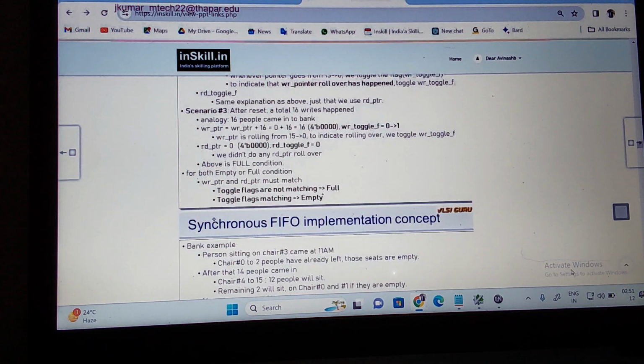Next, for the empty or full condition. Now we can say, for the empty or full condition, the write pointer and read pointer must be matched. If the toggle flags are not matching, I can say it is nothing but full.